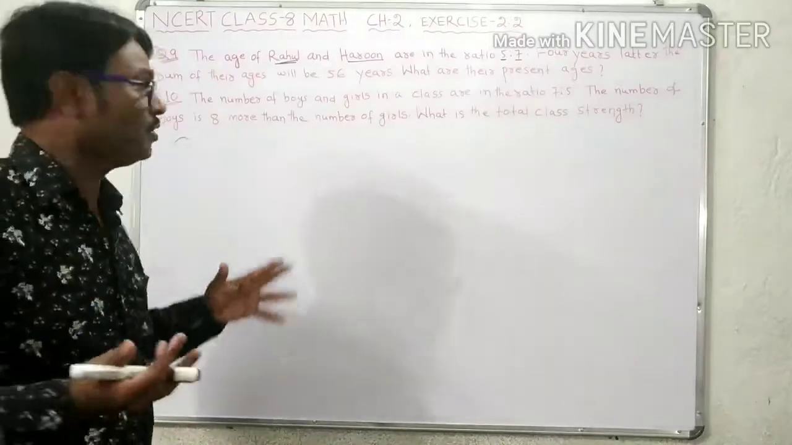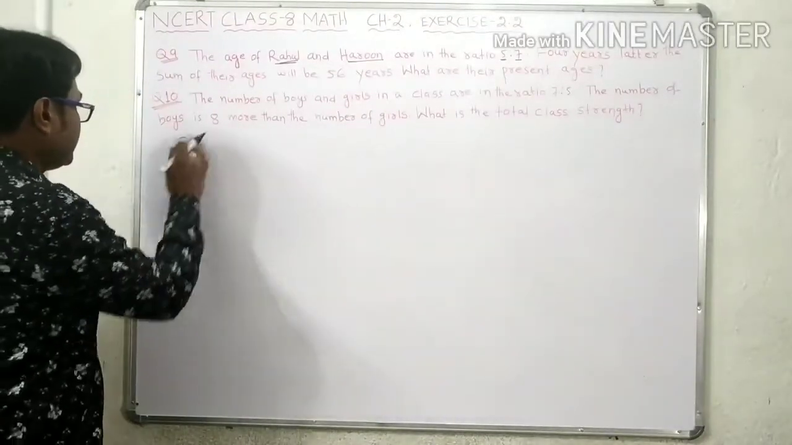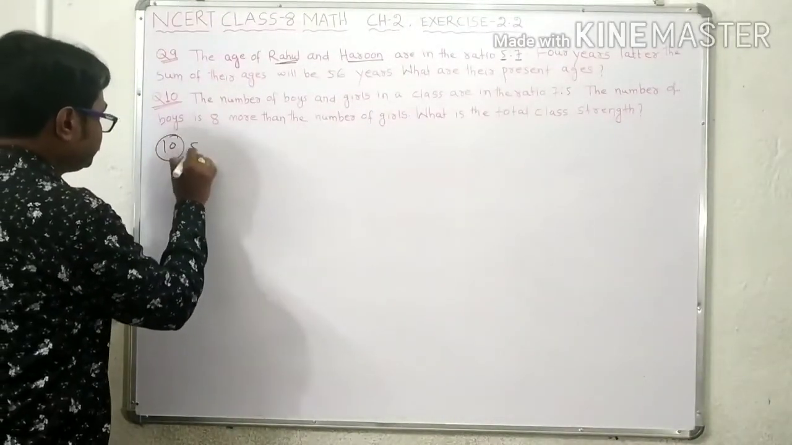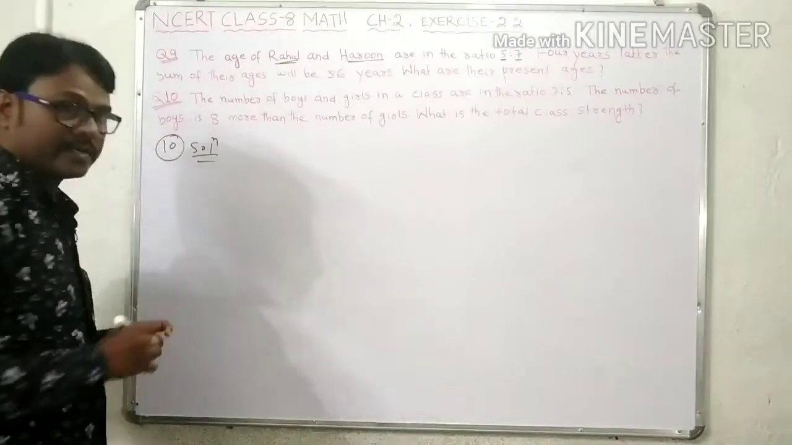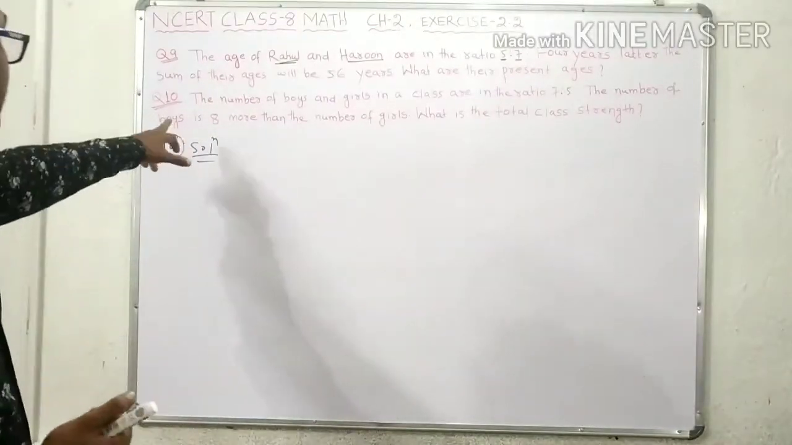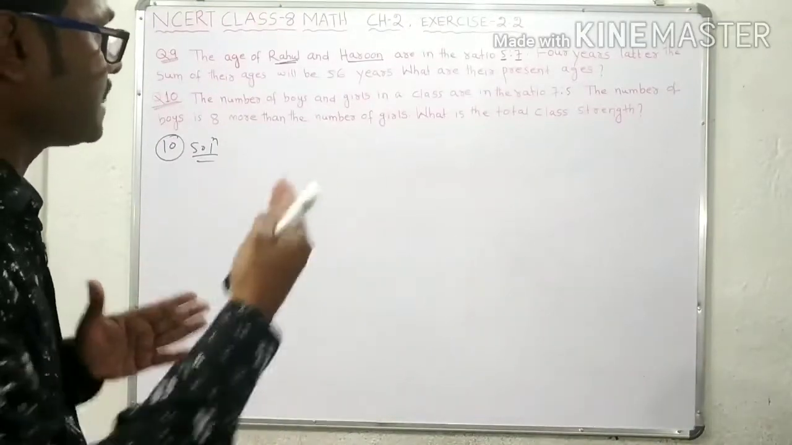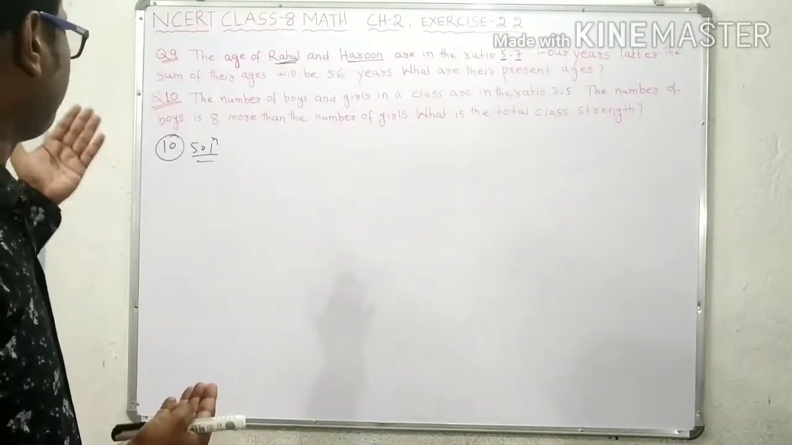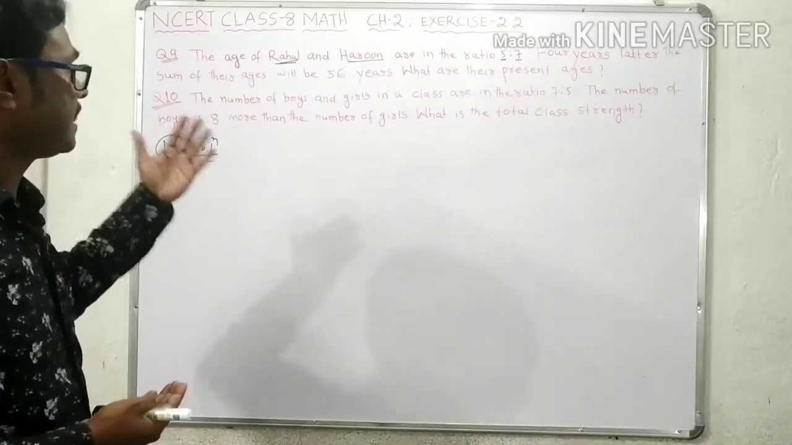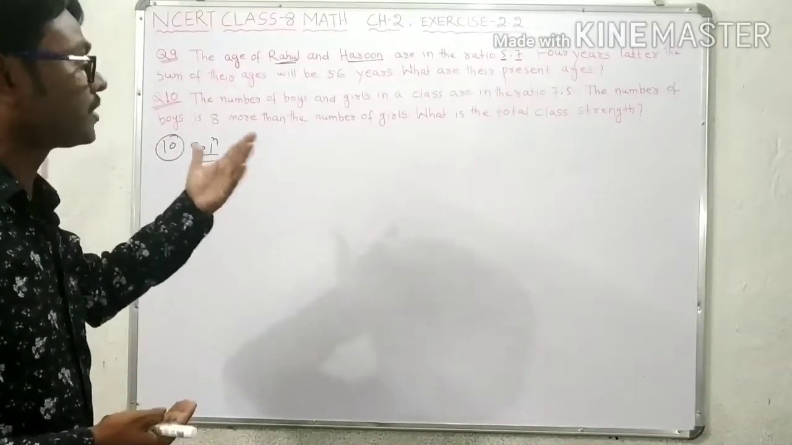So now come to number 10. Try to understand number 10. The number of boys and girls in the class are in the ratio of 7:5. The number of boys is 8 more than the number of girls. What is the total strength?